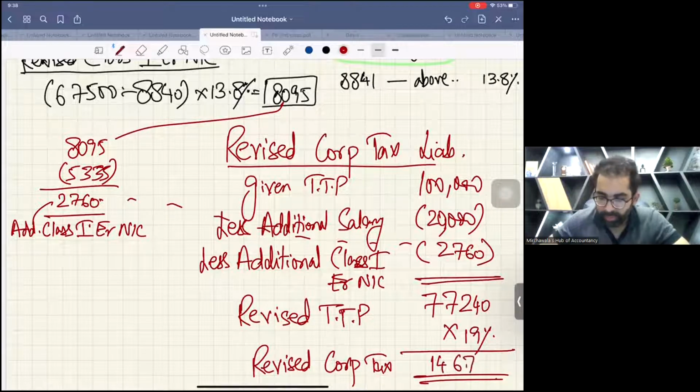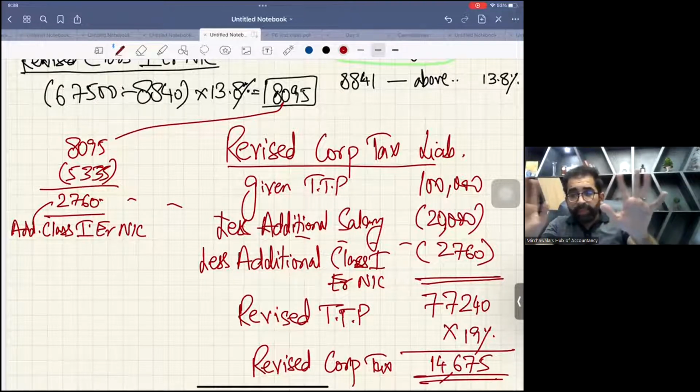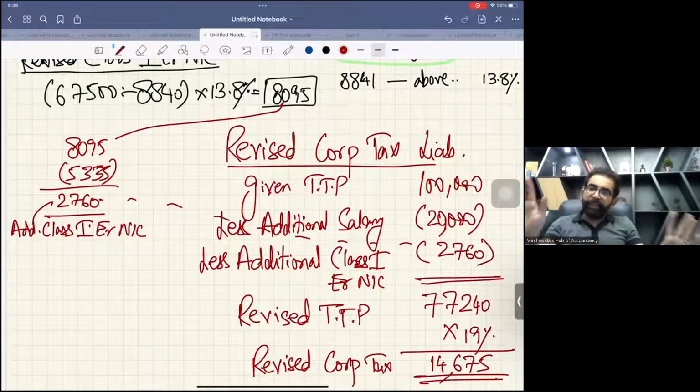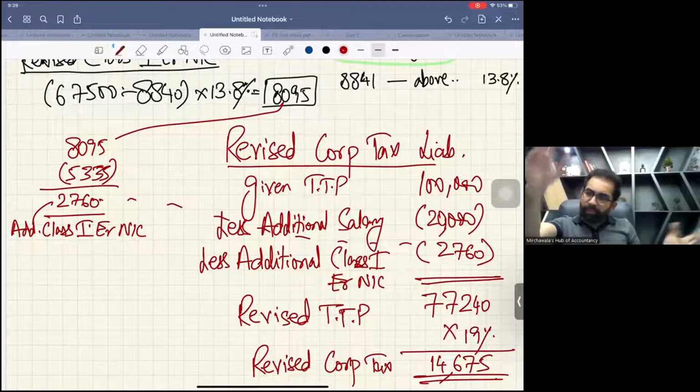Yes, that's the end of the question. It's done. There is no planning in this question. You don't need to comment, you just have to calculate these things. That's it. I do agree this last part was technical, but get ready to lose marks. Be happy to lose marks. If you lose 2 marks, no issue.